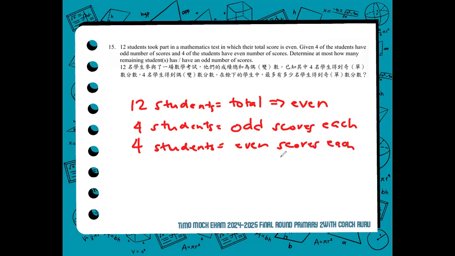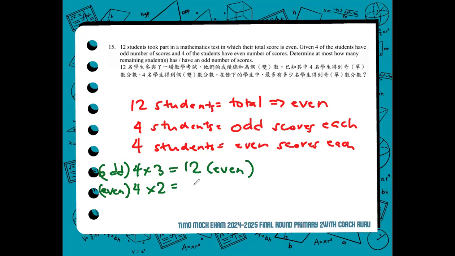Okay. So the technique would be, if the four students got odd scores each, we assume that their score is 3. So 4 times 3 for the odds is 12, which is even. Now, for the even scores, there are also four of them, we assume that their score is 2. So 4 times 2 is 8, so even.